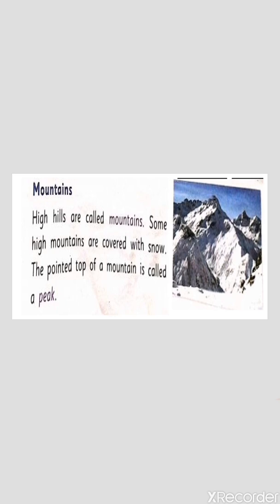A mountain range is a series of mountains. The highest mountain range in the world is the Himalayas. Some mountains are found under the sea and could be taller than Mount Everest. Which is the highest mountain peak in the world?